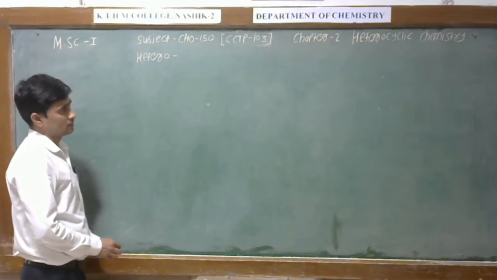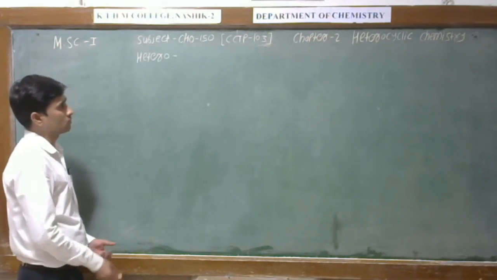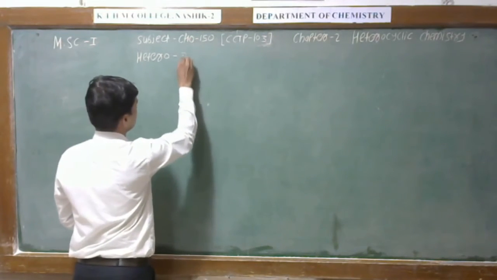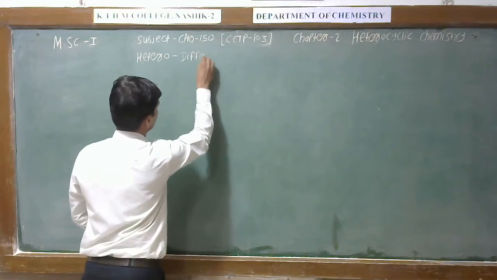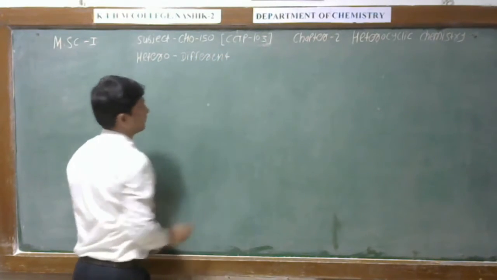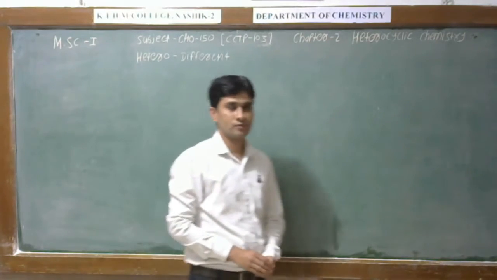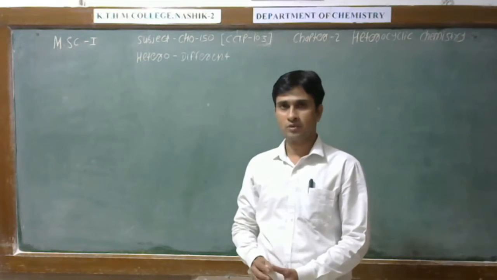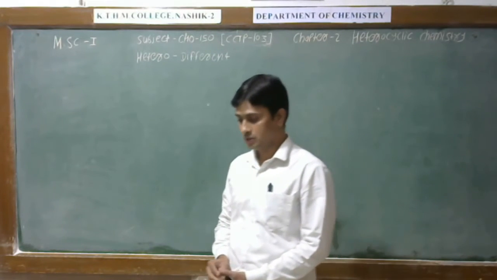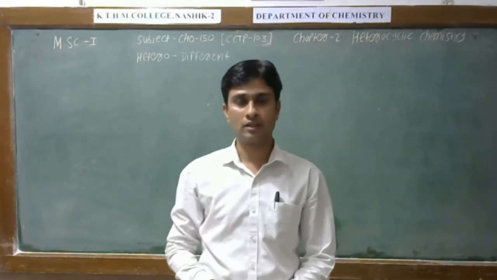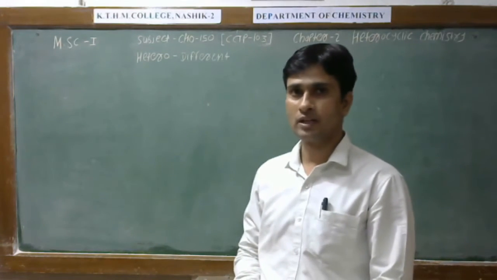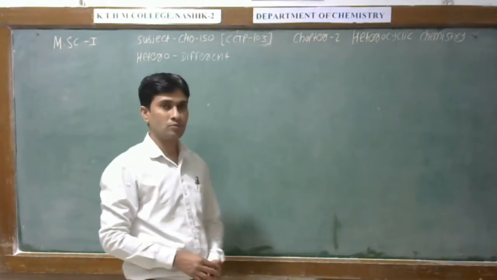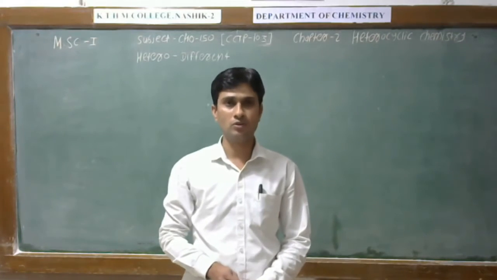Firstly, see here, what is the definition of heterocyclic compounds? The meaning of hetero is nothing but different. We know that in organic chemistry we study the skeleton of carbon, but when carbon is replaced by a heteroatom, for example nitrogen, oxygen or sulfur, then this type of compound is known as a heterocyclic compound.